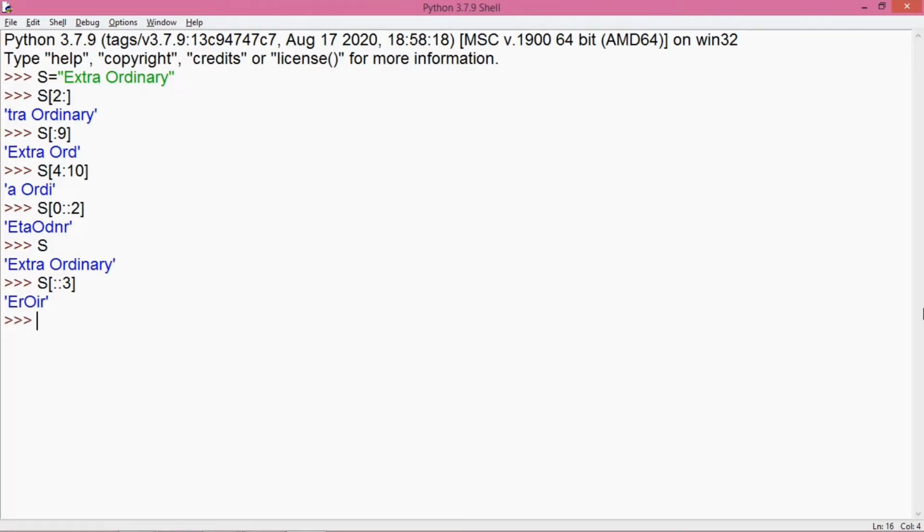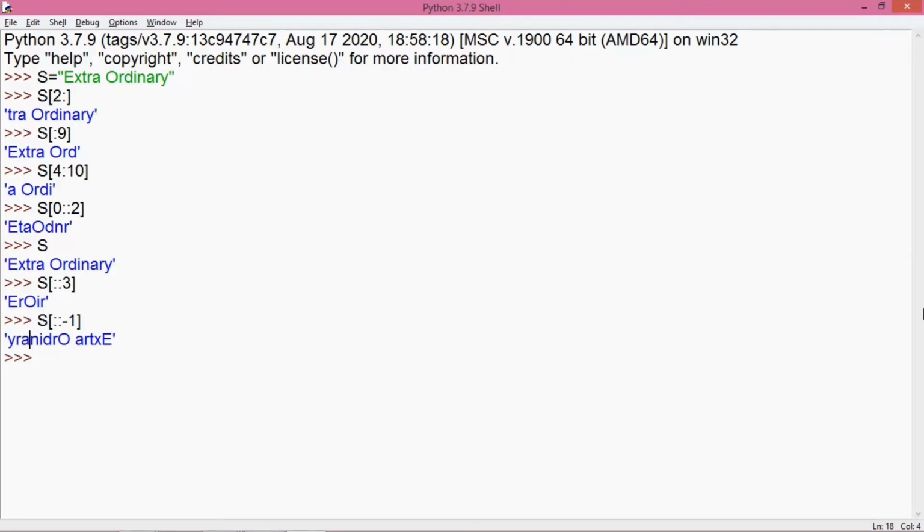Now let's see another example. Till now we have been using only positive values in the start, stop and step places. So let's say if I want the characters in reverse order and I write something like this. Now you can see start is missing, stop is missing, and only -1, which is considered as the step value, will automatically let this statement decide which is the start and the stop value.